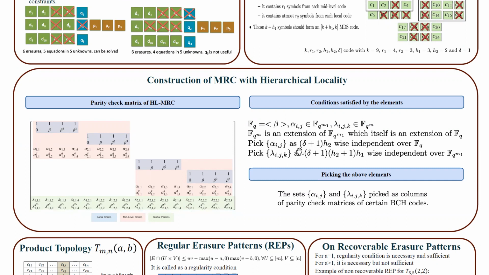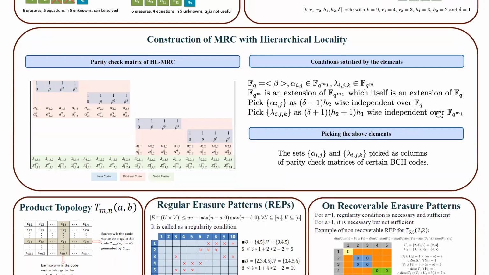Pick alpha_ij such that delta plus 1 times h2 of them are independent over F_q, and lambda_ijk such that delta plus 1 times h2 plus 1 times h1 of them are independent over F_q^m1. The sets of alpha_ij and lambdas are picked as columns of the parity check matrix of certain BCH codes.